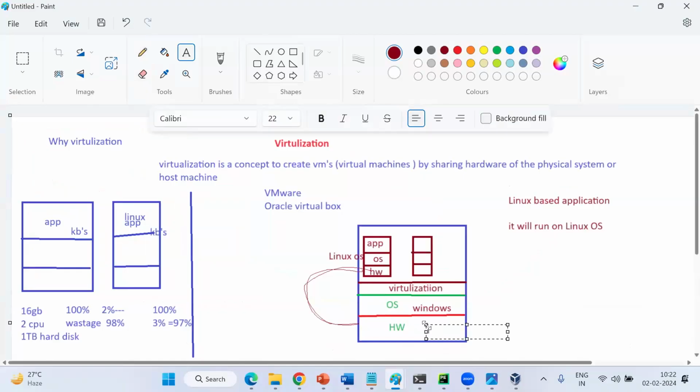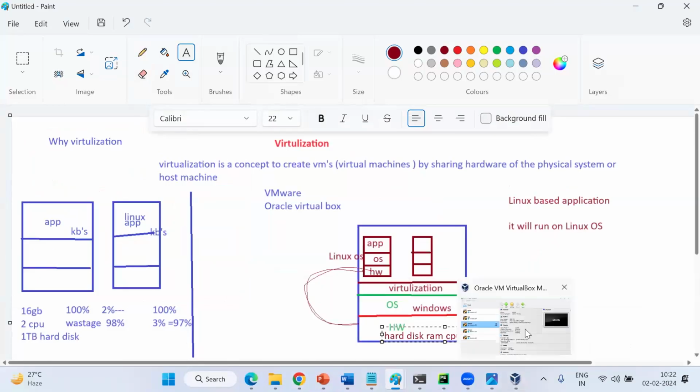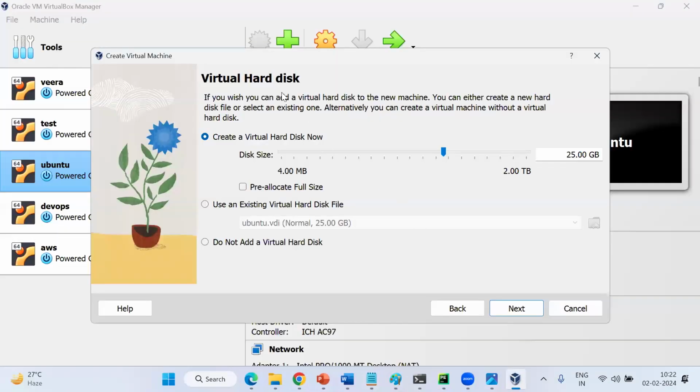Hard disk, RAM, CPUs. So we can prove it now, right? We are already giving the 3 steps to create a VM. I need to select hard disk also. How much space? In your 2 TB hard disk, definitely 25 GB should be required to create one VM. In that case, I can create only 4 VMs or 5 VMs or 6 VMs or 7 VMs, whatever.